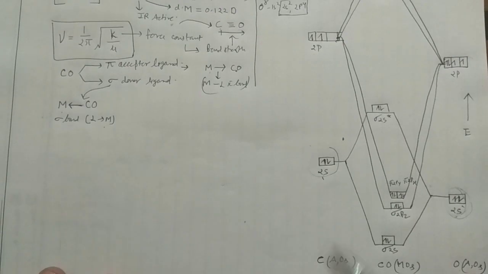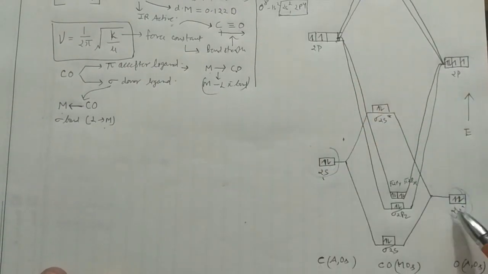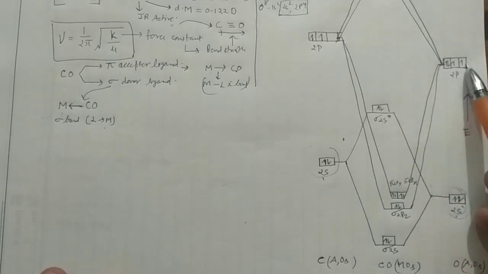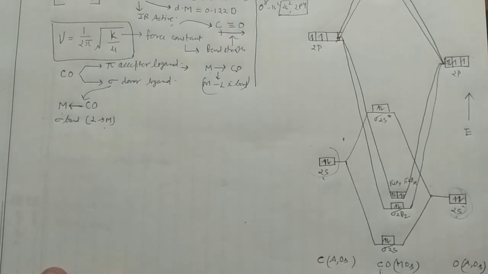Now how many electrons total are you having? 2 to 4, 5, 6, 7, 8, 9, 10. Now you have to fill all these 10 electrons in this molecular orbital diagram. These are the molecular orbitals of carbon monoxide.